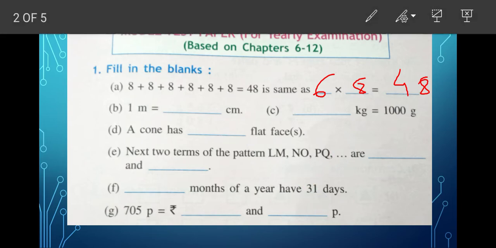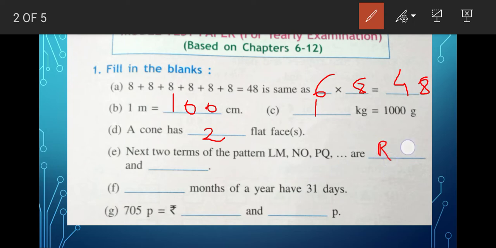So let us write now. 1 meter is equal to 100 centimeters. Now here 1 kg is equal to 1000 gram. A cone has 2 flat faces. LM, NO, PQ, then this will be RS, then this one will be TU.